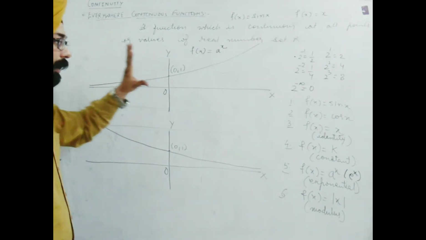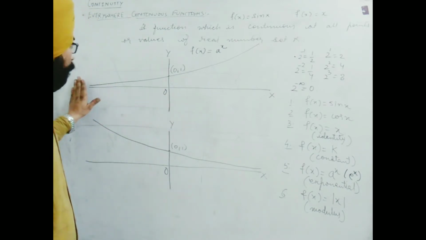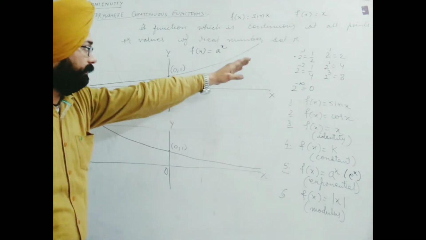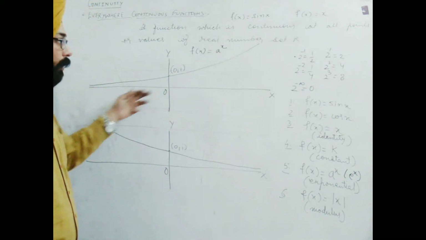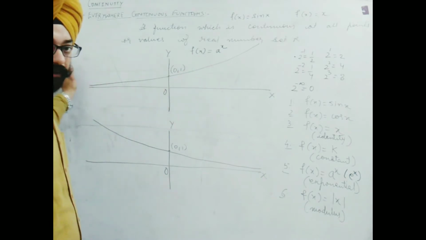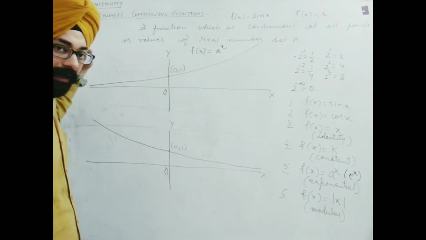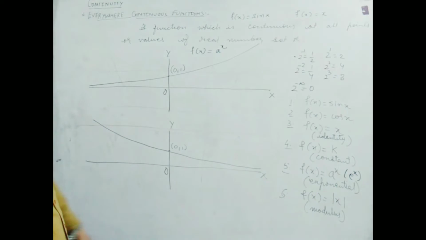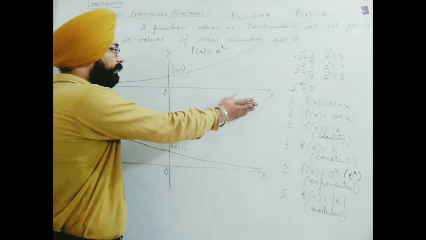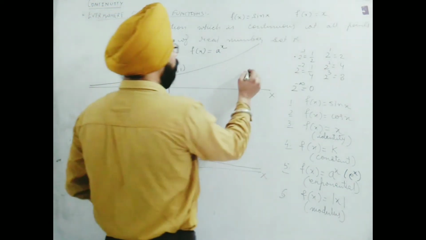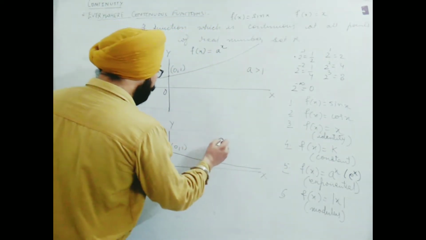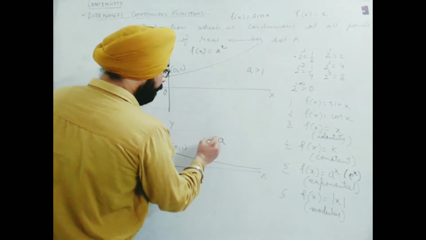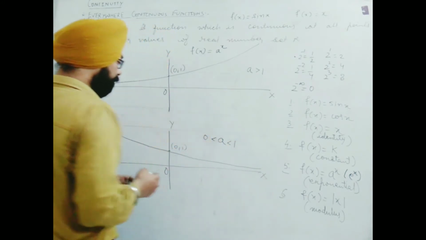So here I find one thing, that there is no point of confusion. Simply for all negatives and all positives it is defined, so it is continuous function. There is no break. Okay, only we have taken infinity, that also is considerable, because where it will approach we will get 0. So for all values it is defined along x-axis. Now this was the category I said, a greater than 1, and this category is the reverse category, where a is lying between 0 and 1.